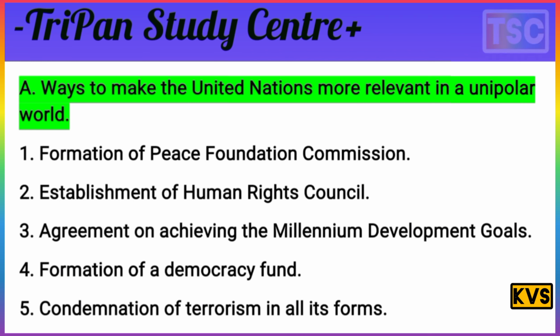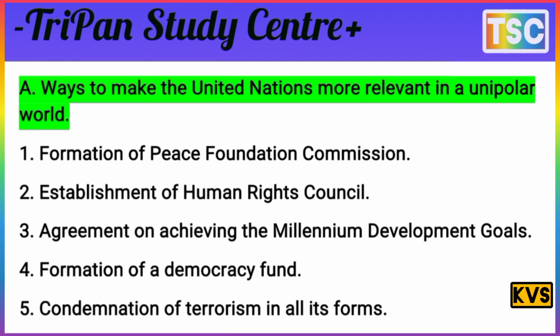Let's see the explanation here: a way to make the United Nations more relevant in a unipolar world.